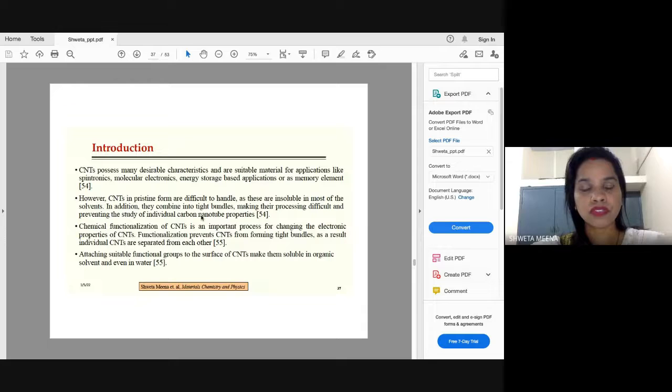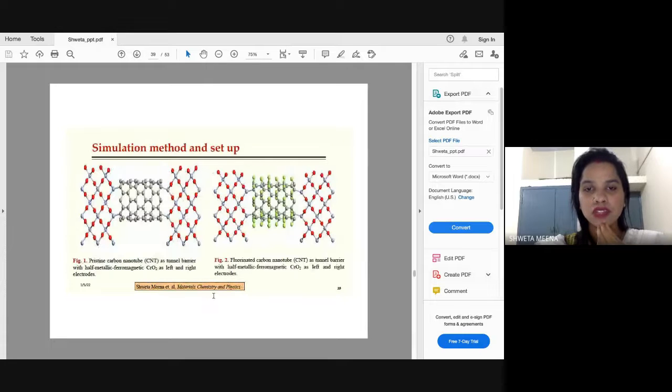The next work which I just want to discuss here is the same concept, the functionalization concept, which we have extended here. So on CNT, we have done the functionalization. We have used a cylindrical CNT here, and functionalized it with fluorine atoms.